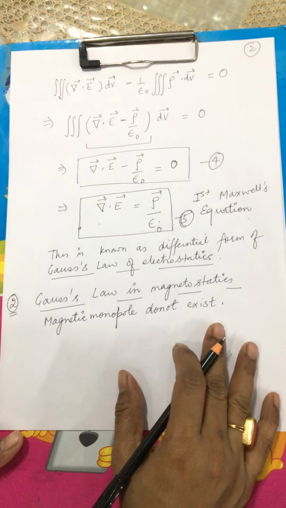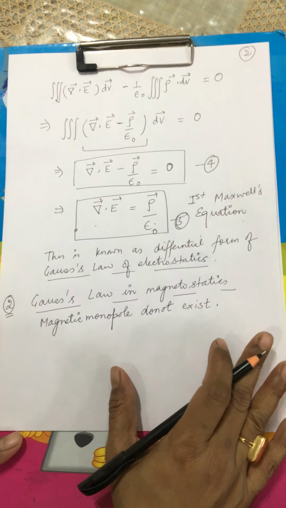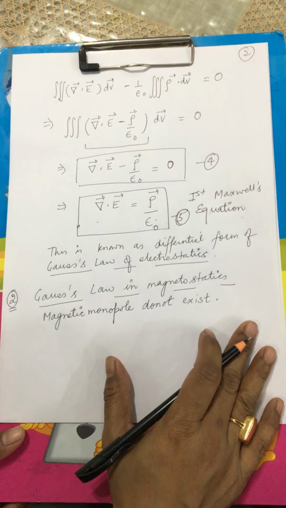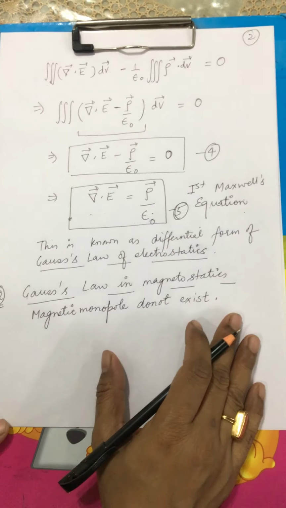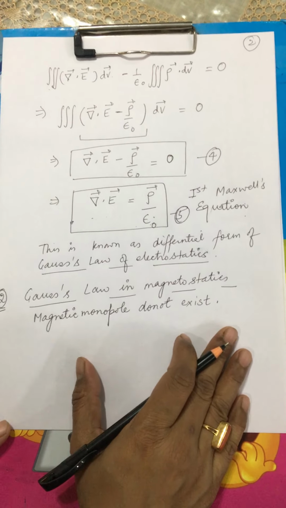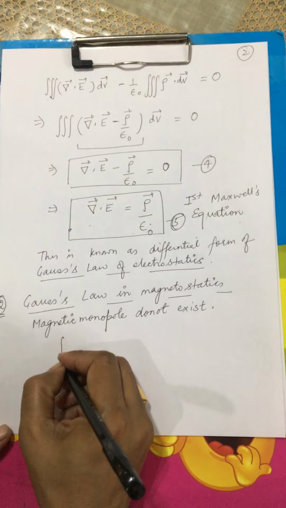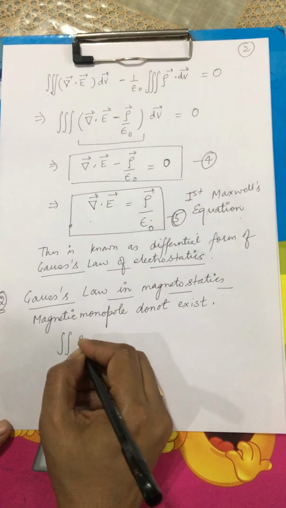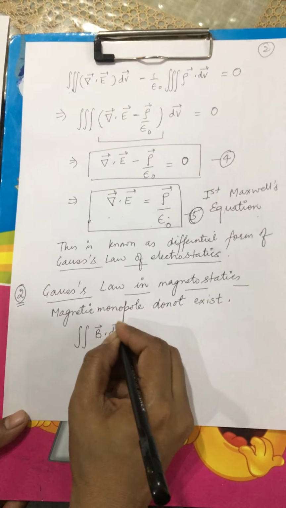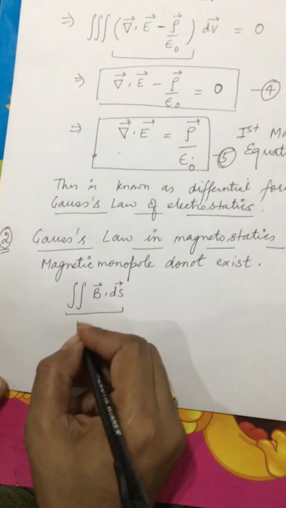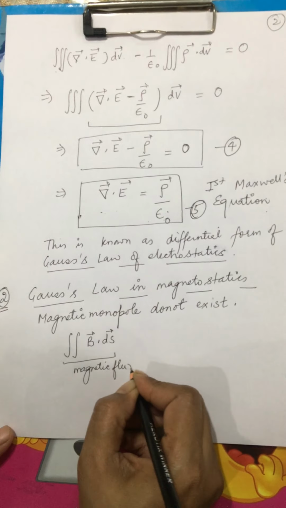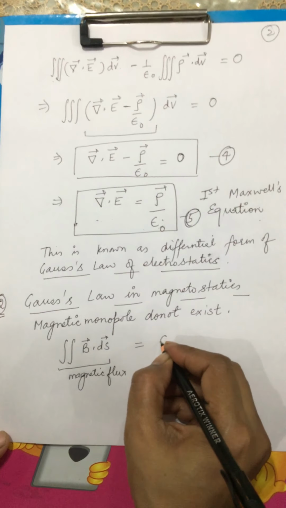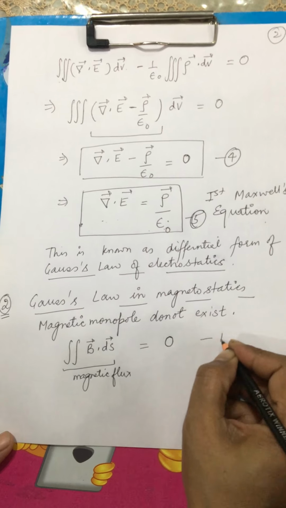Magnetic monopoles do not exist is a statement which even a class 6 child would know, because people experiment with magnets from their childhood. Now, if I write this equation mathematically, it can be expressed as surface integral B dot ds, which is nothing but magnetic flux. So the net magnetic flux across a given surface is always equal to 0, and it implies